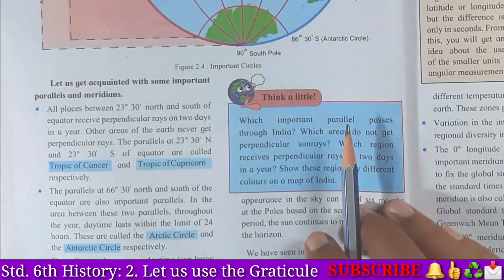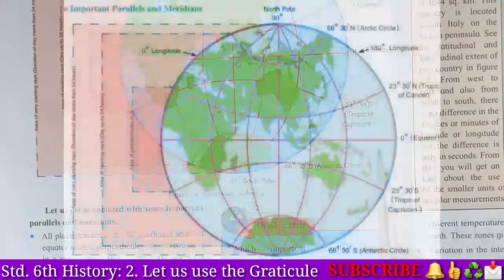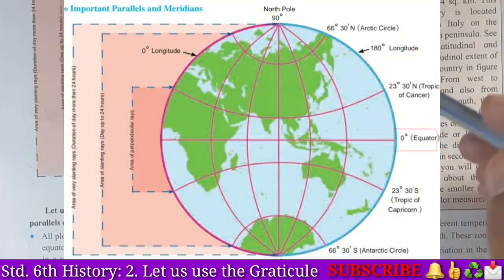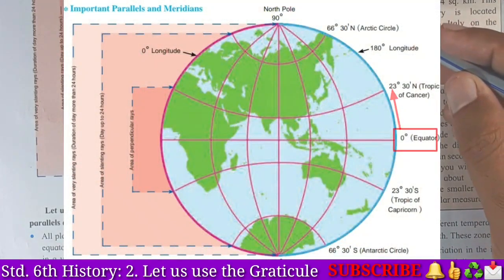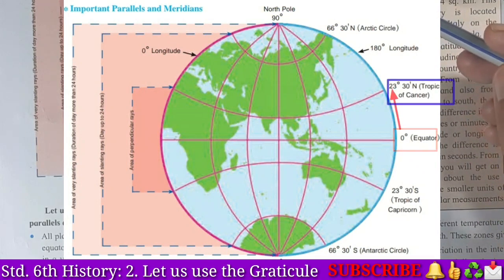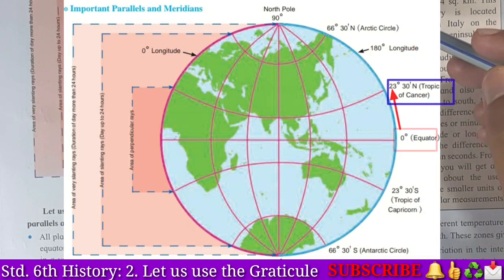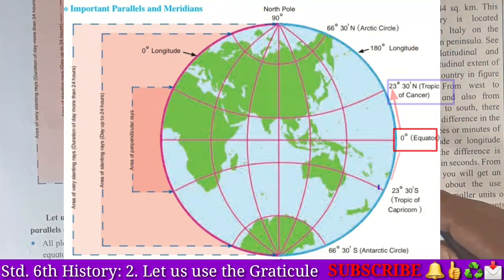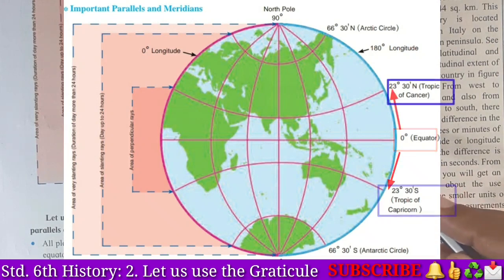Student, just now I have explained that this is the equator, 0 degree, and it moves forward, and this is called 23 degrees 30 minutes north. This is known as the Tropic of Cancer. And towards the South Pole, 23 degrees 30 minutes south, this is called the Tropic of Capricorn.